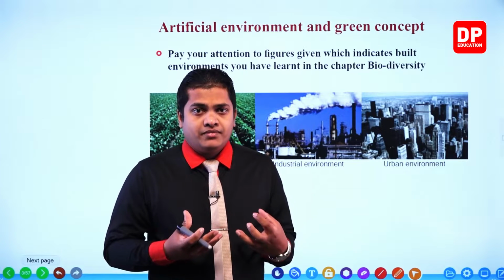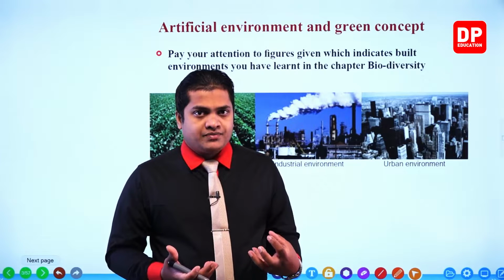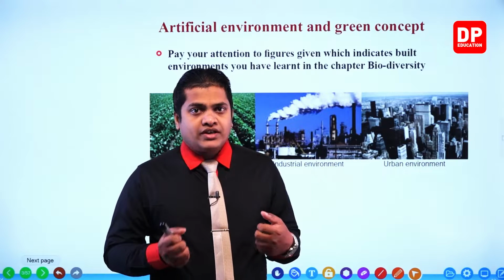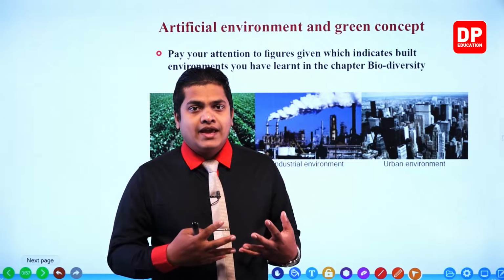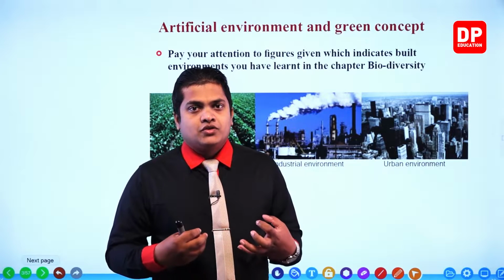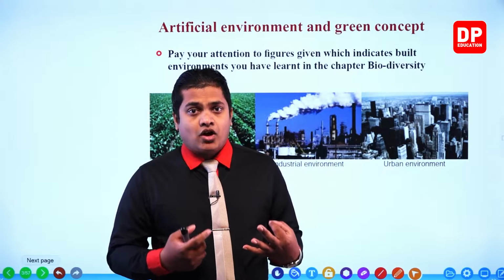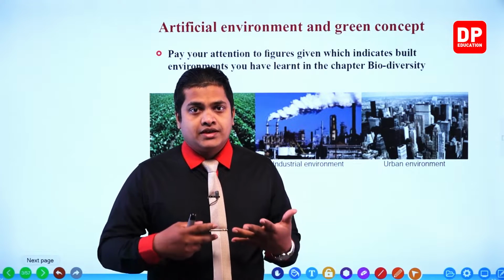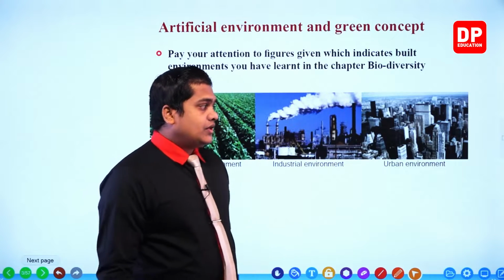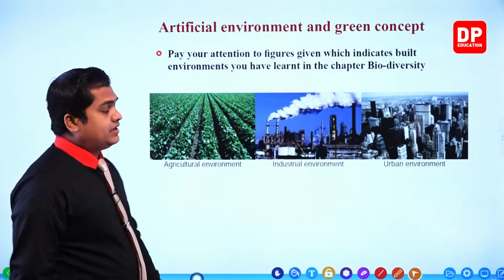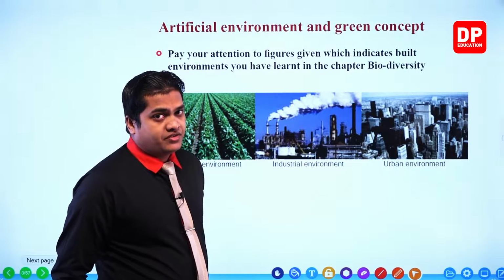Sometimes we farm different kinds of animals in order to meet our protein requirement, right? Like to get flesh and eggs. Okay, so for examples, we can take hens and cocks, then goats, pigs, and so on. Okay, so these are the agricultural environments, the first and foremost artificial environment.